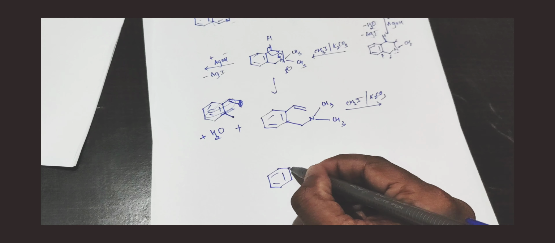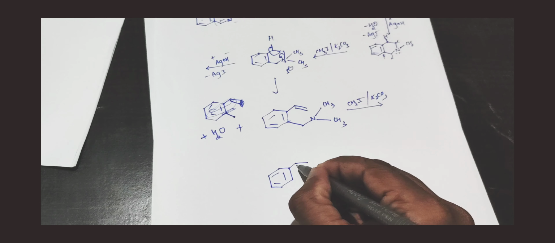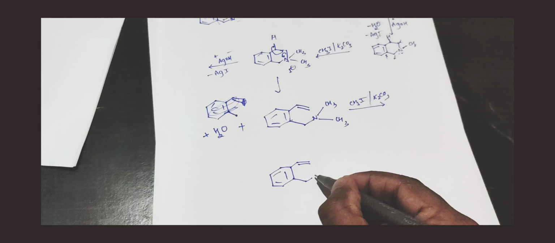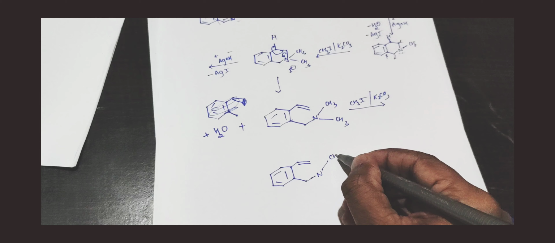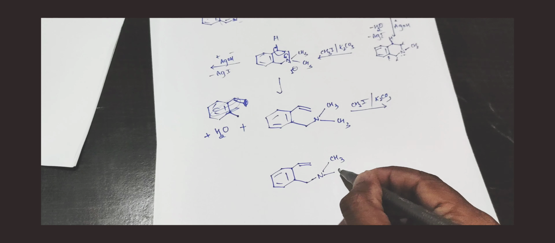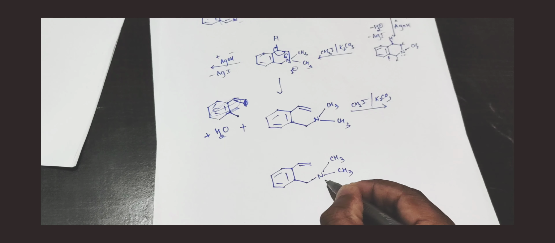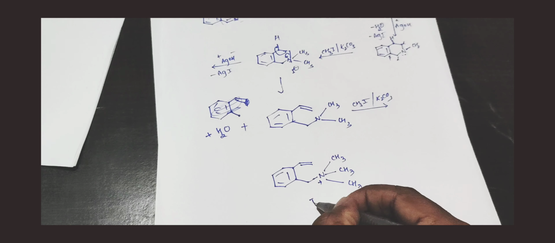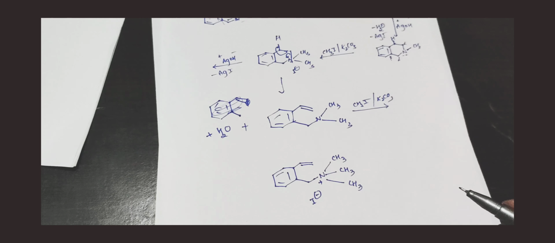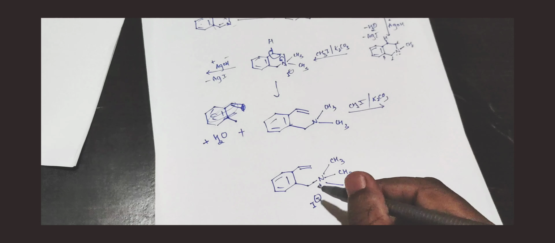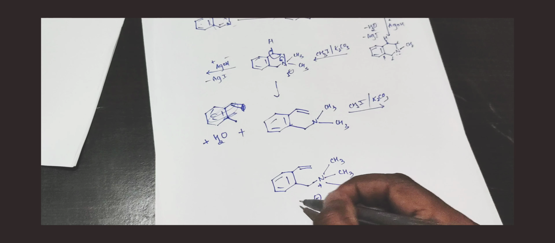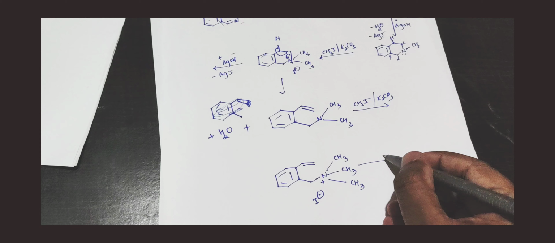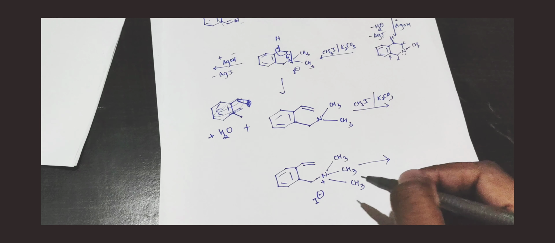This mechanism I have explained in detail in the Hofmann exhaustive methylation part. So please go through that video. Once again, I am telling you, if you are not understanding in this video, this is the second part of the Hofmann exhaustive methylation actually. Okay, so I have got this part. Now, how to remove this nitrogen? We don't have beta hydrogen now. I can't use HOH to remove this nitrogen from the ring.